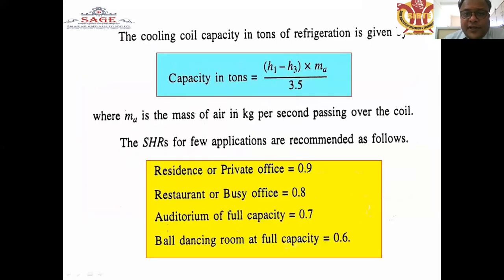The cooling coil capacity in terms of refrigeration is given by (h1 minus h3) into ma upon 3.5, where ma is the mass of air in kg per second passing over the coil.